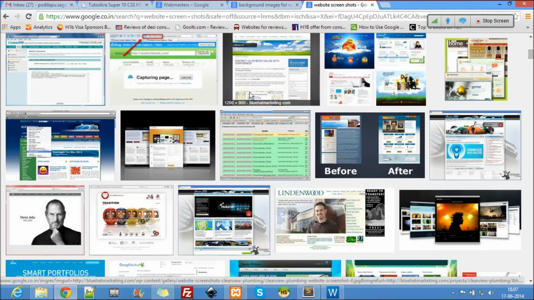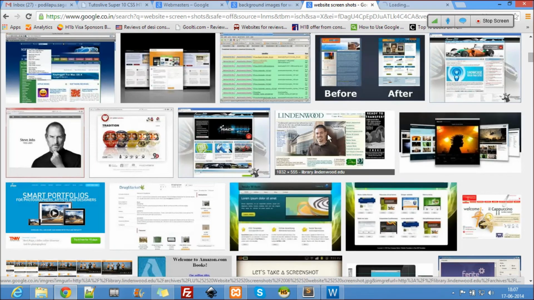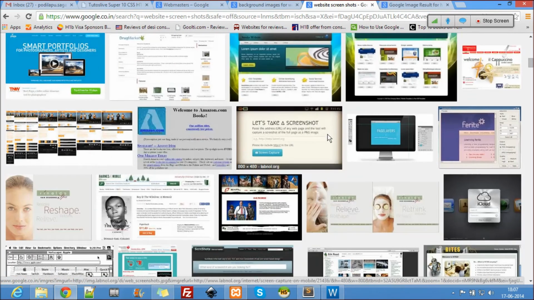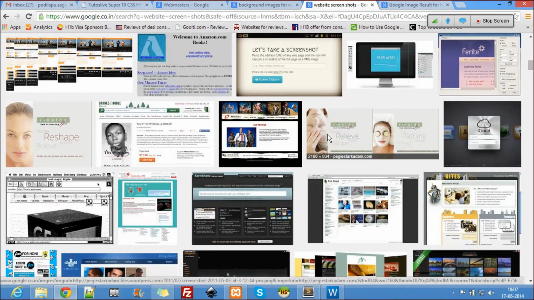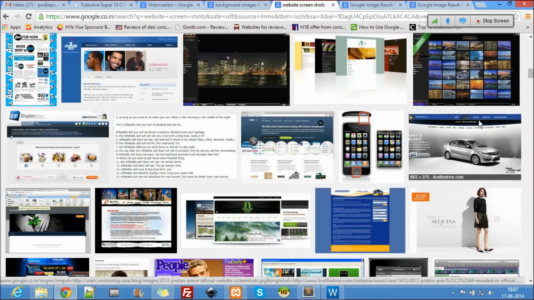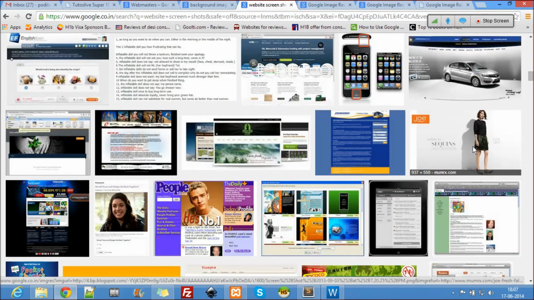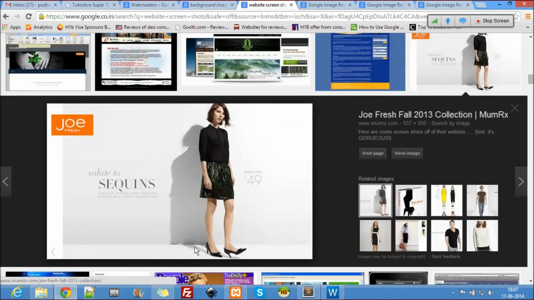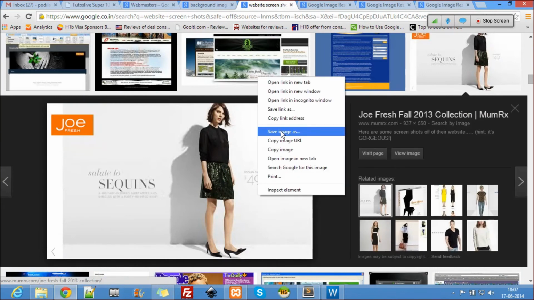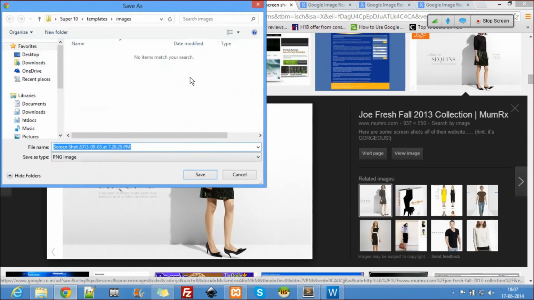So let's take this, and let's take this, and let's take this, let's take this. These are all images you're not supposed to use. I'm just showing them as an example. They're all paid images. You may go to jail.